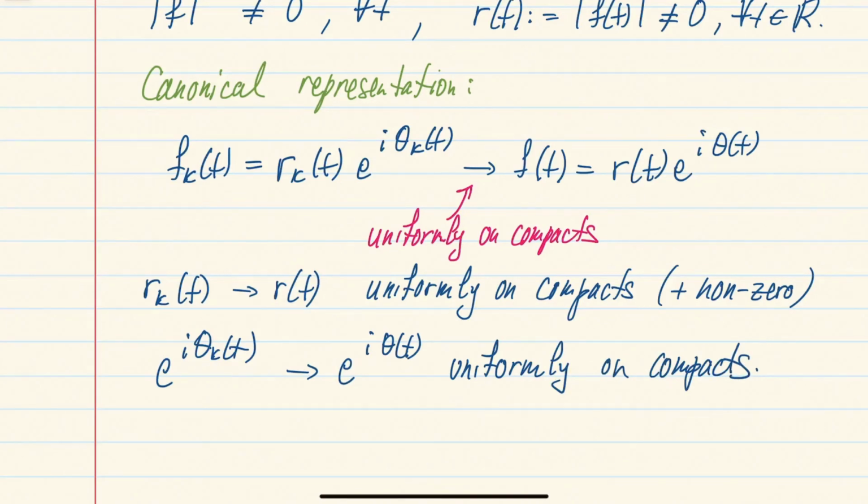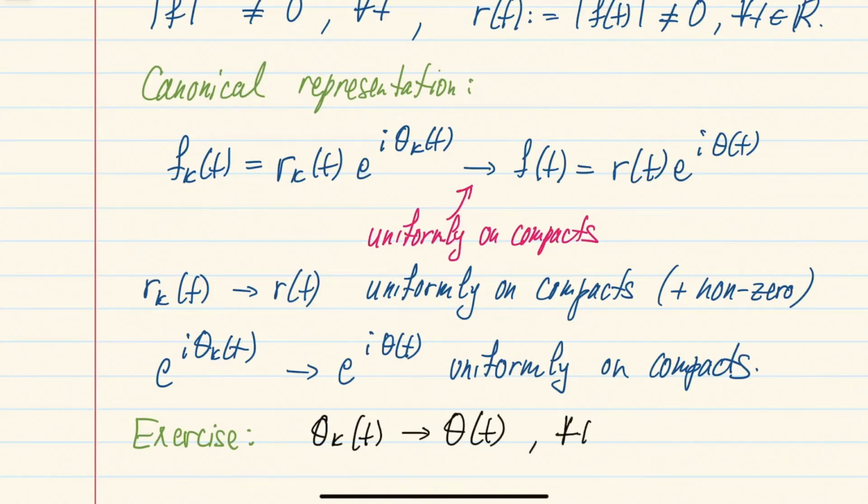And from here, it's an easy exercise, so I'm going to leave this as an exercise at the end of the section to show that this implies that theta_k(t) converges to theta(t) for all t. Of course, here we have to use that all these functions theta were chosen to be continuous and start at 0 at time 0. And using this information and uniform convergence, we can see that we must have this convergence.